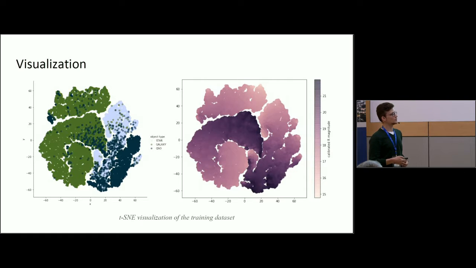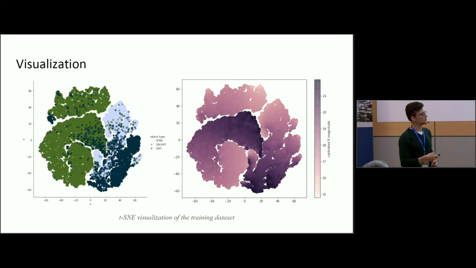And this is the t-SNE visualization which we used on the training data set. And this is quite important. This is the same visualization, but with magnitude added as a color, so you can get a nice interpretation of what's here. An important thing is that the fact that some quasars are not distinguishable from stars is visible here. We have a group of quasars here, and we have stars here, which are not distinguishable from quasars.